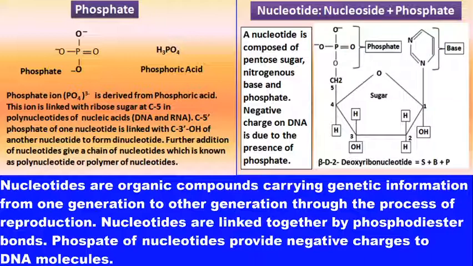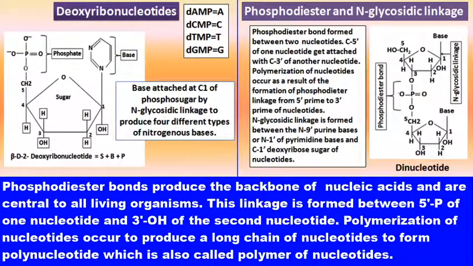So this is the most important biomolecular polymer, biopolymer, which is found in each and every living organisms on this planet.